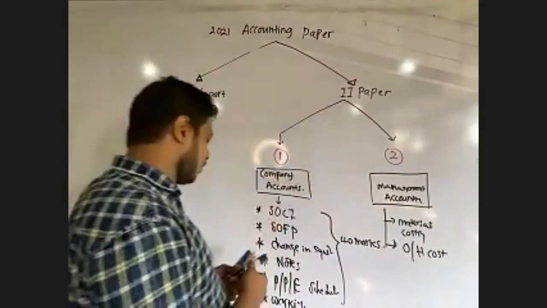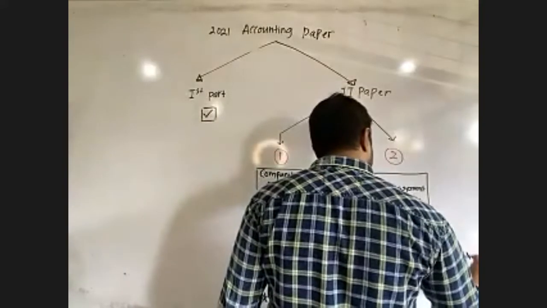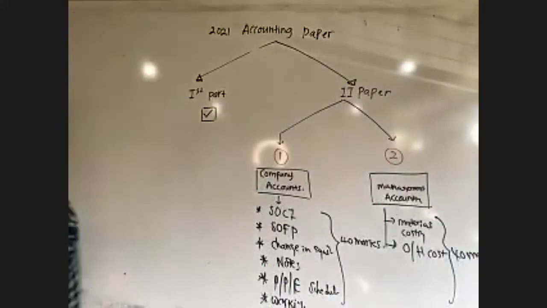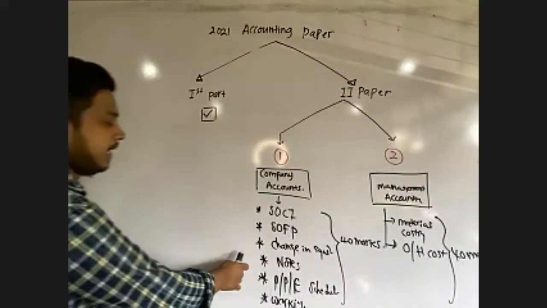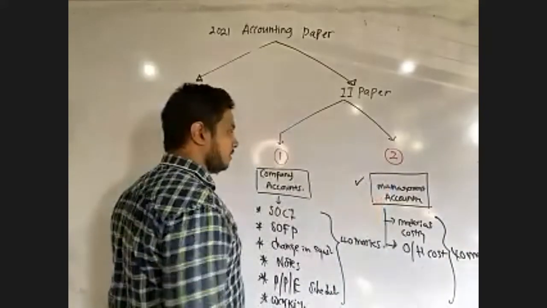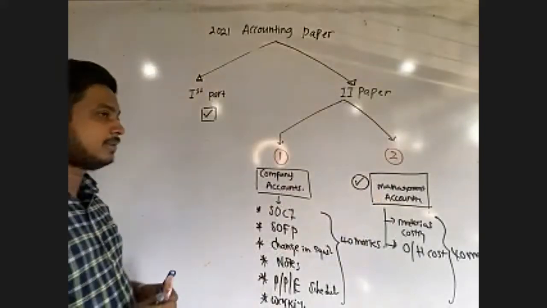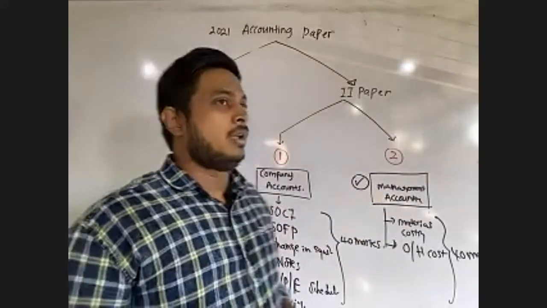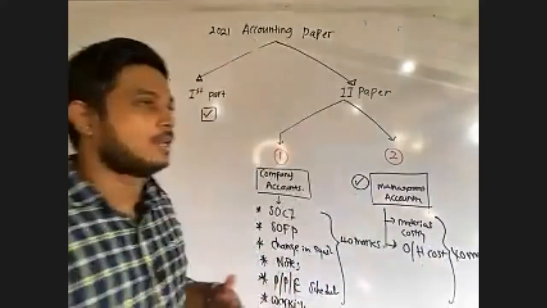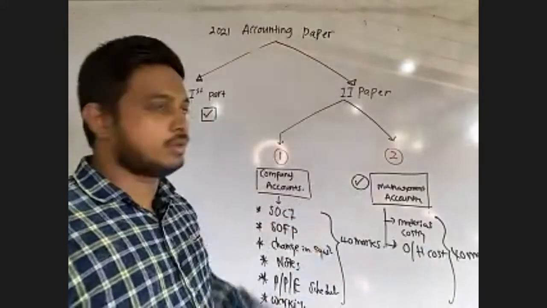For question number 2 also, you will receive 40 marks, right? Compared to the company accounts, this question will be easier. But when you start your question paper, first you have to do the question which is easier for you, right?